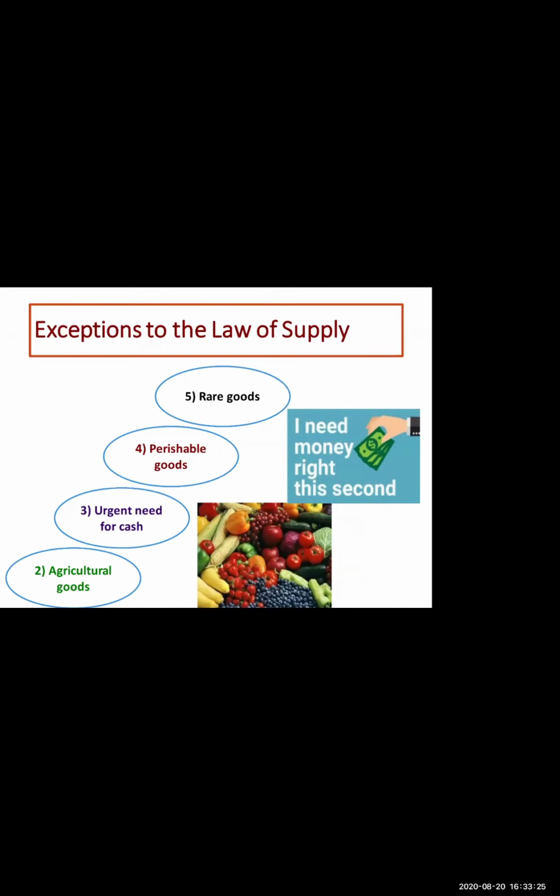Suppose the price of a banana, for example, is 20 rupees and it has increased to 50 rupees, but production has not taken place. How will the producer supply? Can he supply? If production is not there, if he does not have the commodity in his hand, will he be able to supply even at the higher price? No, definitely not. So it is not applicable on the agricultural product.